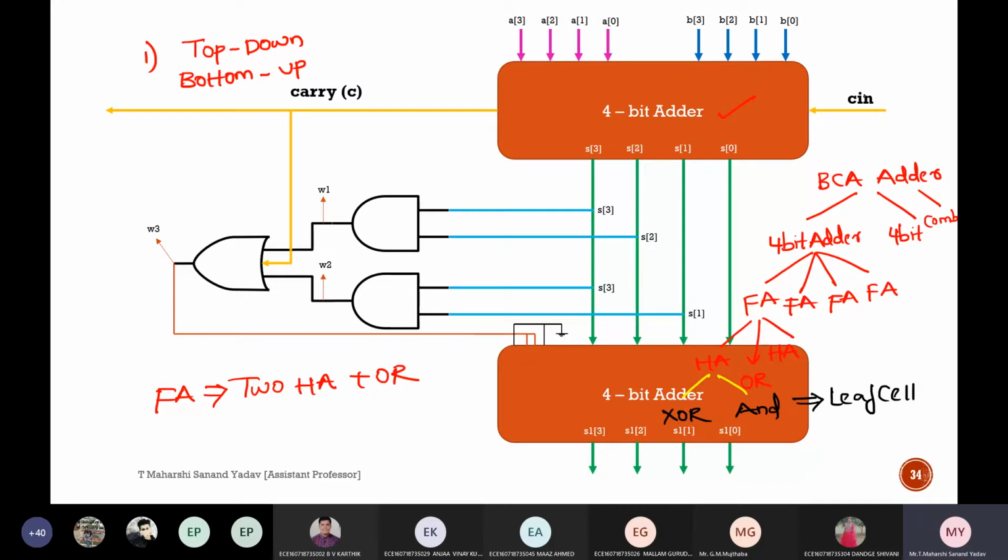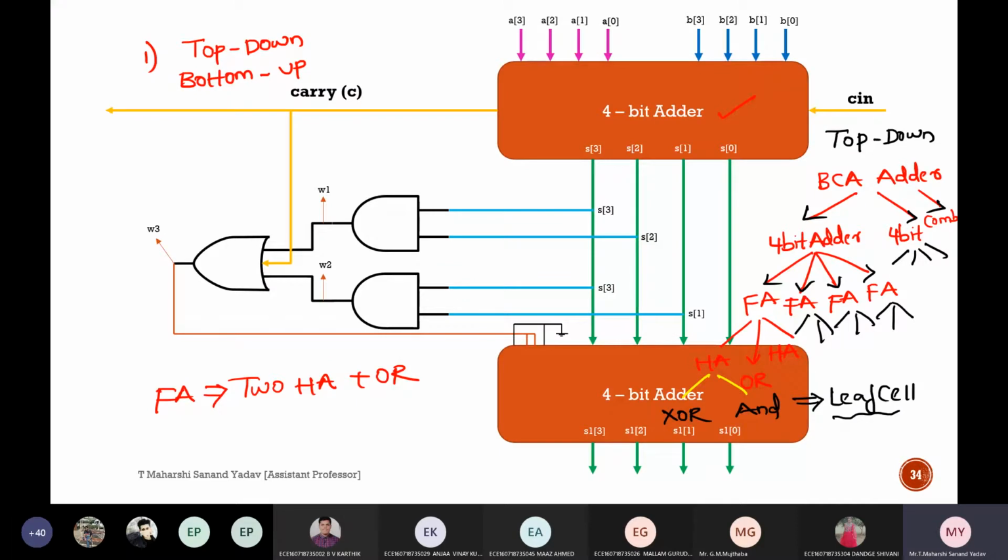So this is nothing but a top-down approach. I'm dividing the top module into two 4-bit adders followed by a combinational circuit. Again, the 4-bit adder is divided into 4 full adders. Here also, same story, it contains 4 full adders. Each full adder contains 2 half adders followed by an OR gate. Again, this half adder is implemented by using an XOR gate and an AND gate. So this is called a leaf cell, which can't be further subdivided. By using this style, you can write this.